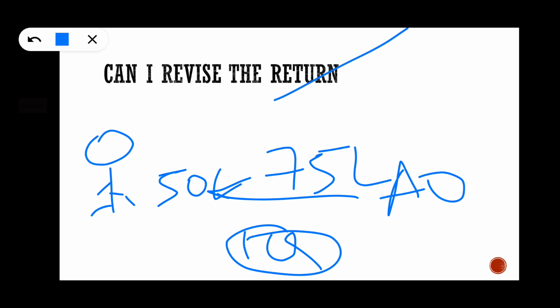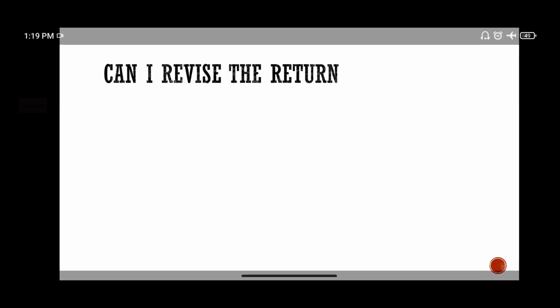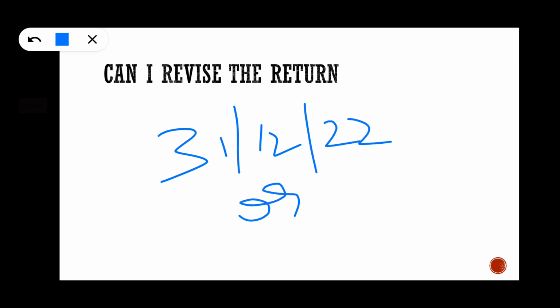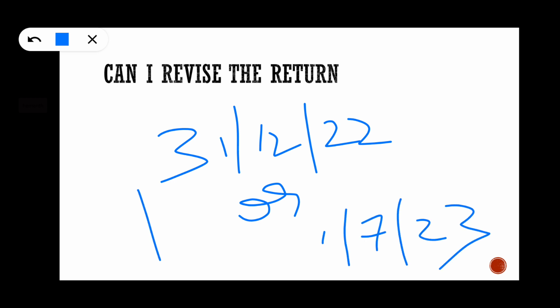Then your answer should be yes, provided that the revised return is within the specified limit under section 139. That means before 3 months before the end of the relevant assessment year, that is 31st December 2022, or completion of assessment, whichever is earlier. Your assessment usually takes place on 1/7/2023. So that person can revise the return before 31/12/2022, and later on he cannot revise.